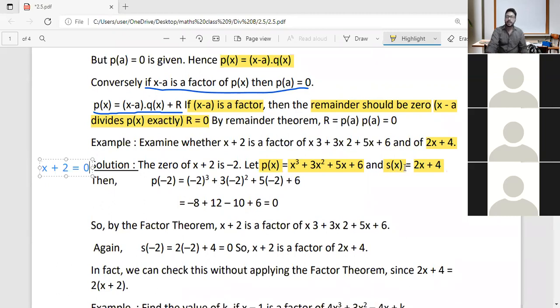So we are going to substitute the value minus 2 in this polynomial. That is p of minus 2 is equal to minus 2 whole cube plus 3 into minus 2 whole square plus 5 into minus 2.